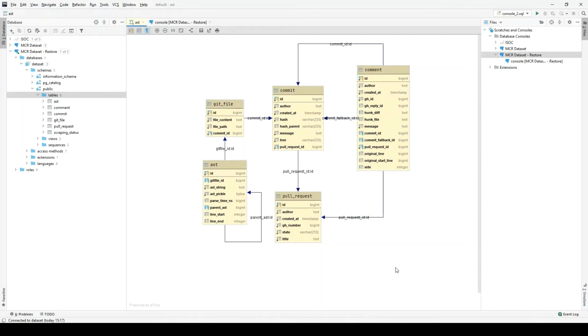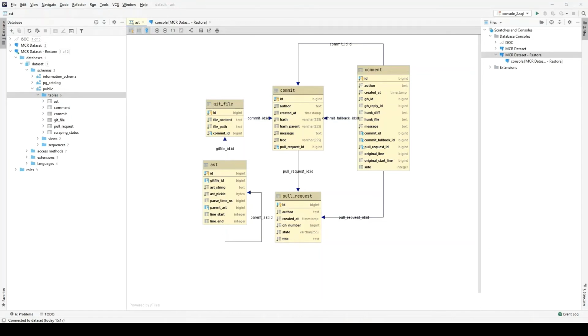We won't go into detail about all of the contained fields, but rather give an overview of the most important aspects. First, we have a table which stores the metadata of all the pull requests in a project. To each pull request, developers can add a number of new revisions in the form of commits. And then there is an iterative process of commenting and once more creating new revisions. For each comment, we not only store the message and the author, but also the data which is required to identify the relevant lines in the corresponding code change.